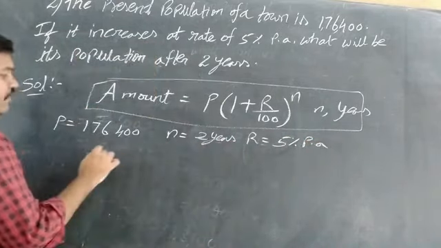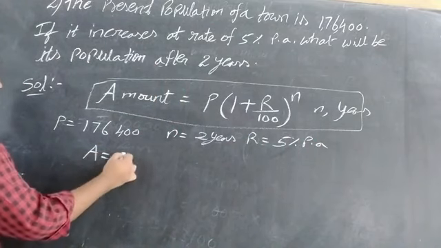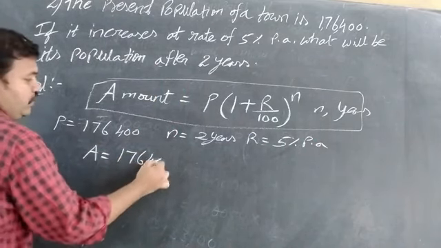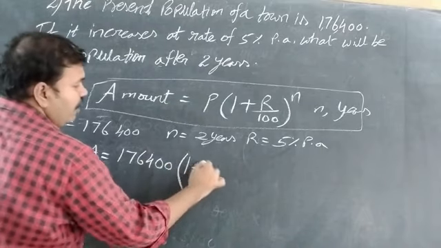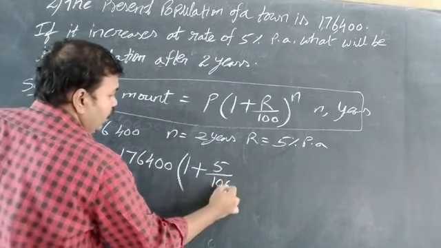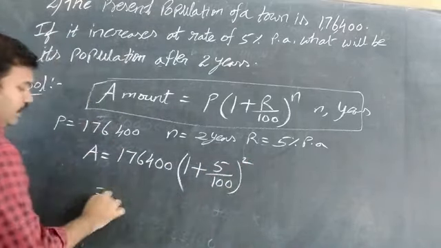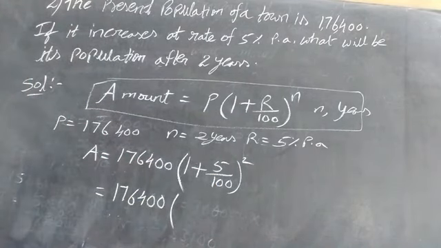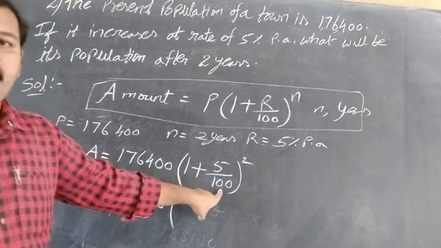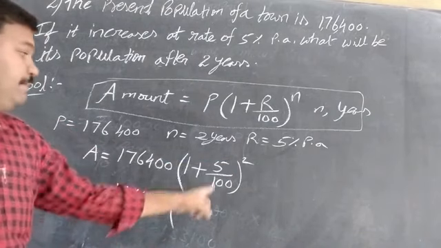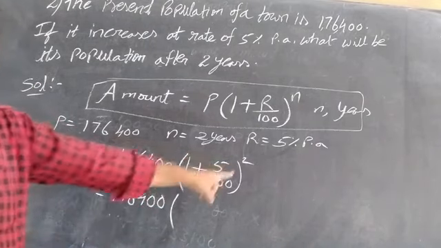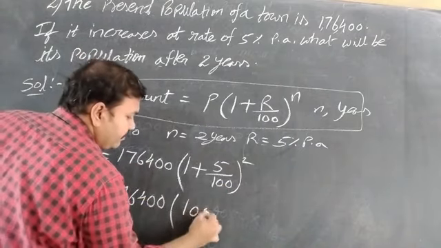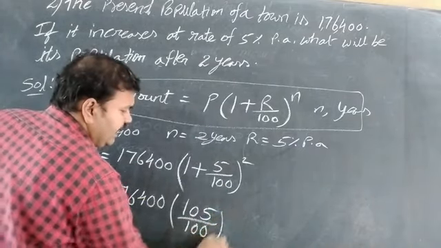So substituting the formula, total amount is equal to 176,400 into bracket of 1 plus 5 by 100 whole to the power of 2. Taking out the mixed fraction form: 1 into 100, 100 plus 5, 105 by 100 whole square.